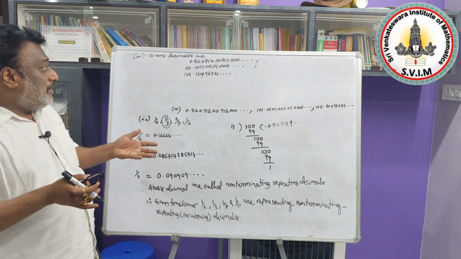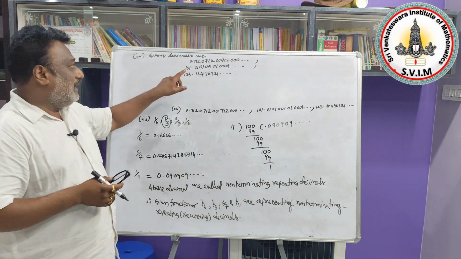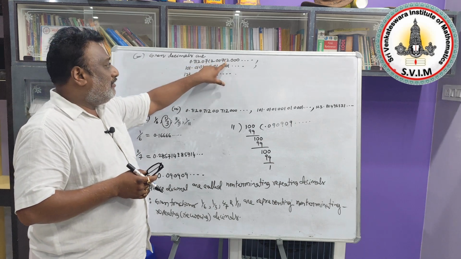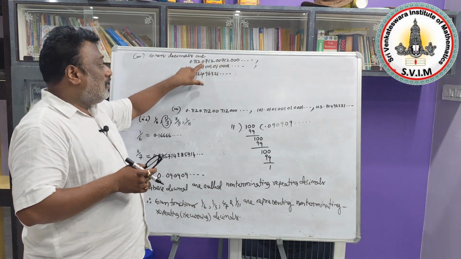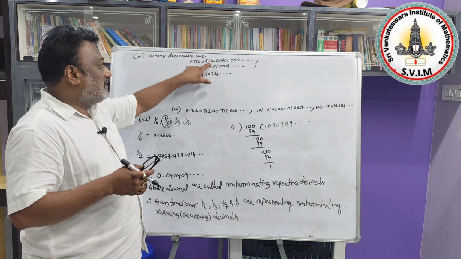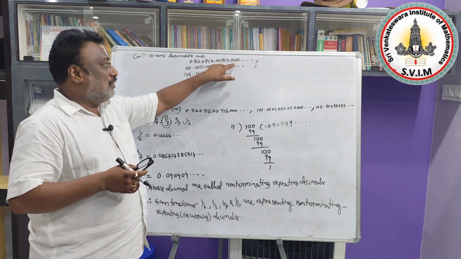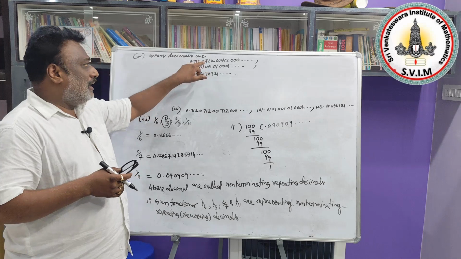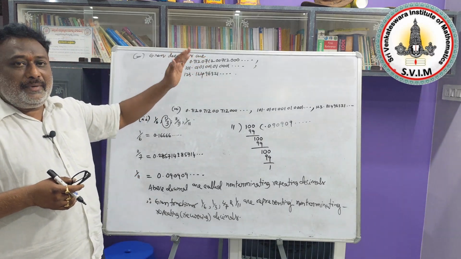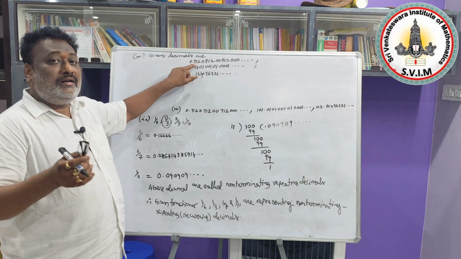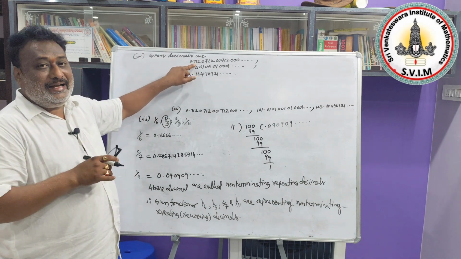Yes, one more thing we need to add. What is that? Here 712 repeating, 712 repeating, 712 repeating. But between these frames we are obtaining 10, and then 2 zeros and 3 zeros. That means the digits are repeating, but they are not repeating in a particular order. So that's why these are non-terminating, non-repeating decimals.